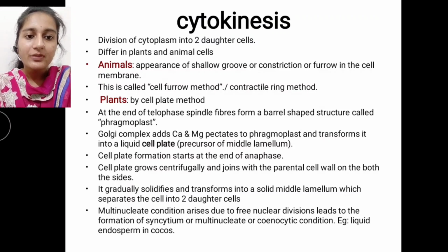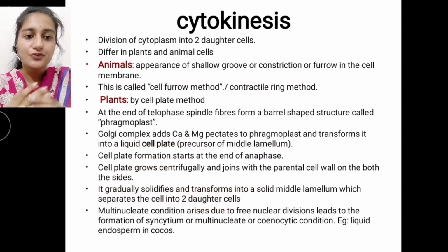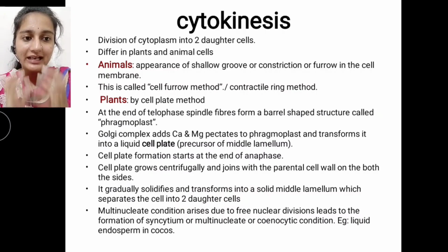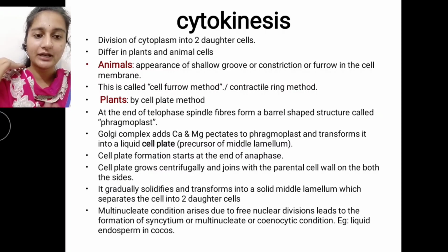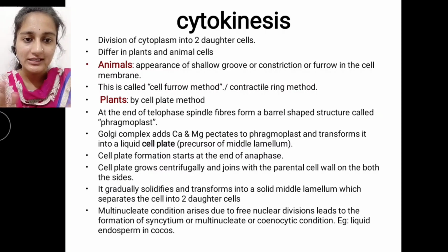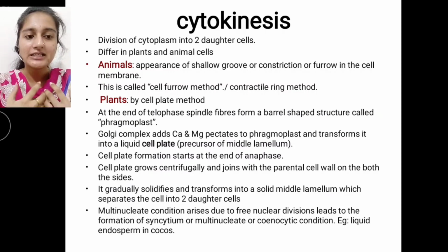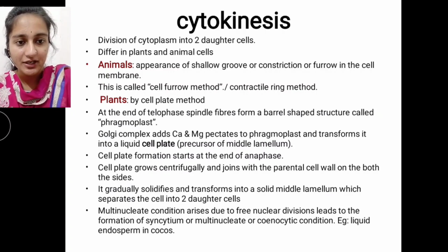Previously it is in a liquid state, but it gradually solidifies and transforms into a solid middle lamella, which separates the cell into two daughter cells. Only when it becomes solid can it completely separate the cell into two daughter cells. Sometimes a multinucleate condition also arises due to free nuclear division.